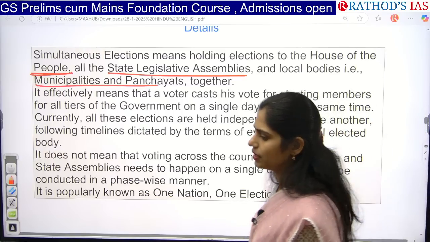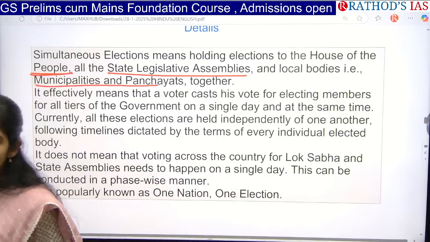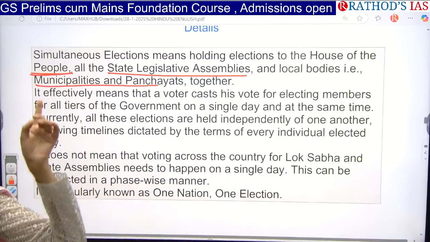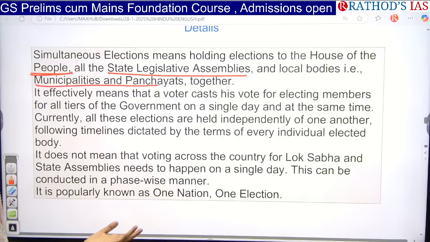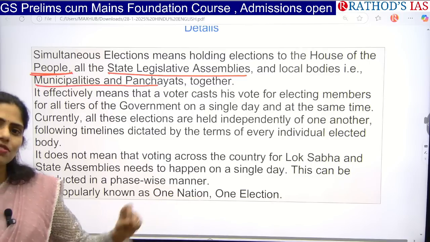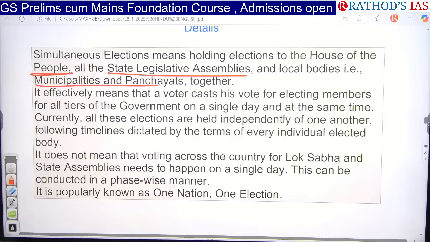For example, if in this month I have Lok Sabha elections, and after 6 months there is a state legislative assembly election in my state, I have to go to my native village, wait in the line at that polling booth for 1 or 2 hours and cast my vote. So I have to go there 2 times. It will be wasting my time. But if the elections are on the same day, I will go to the polling booth only once, cast my vote and come back. So I will vote for both legislative assembly and Lok Sabha, right? That is the thing which he mainly said.